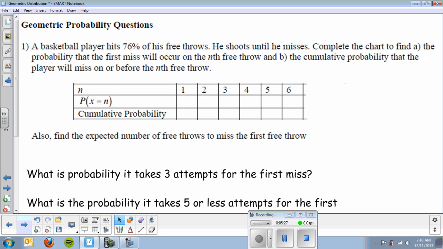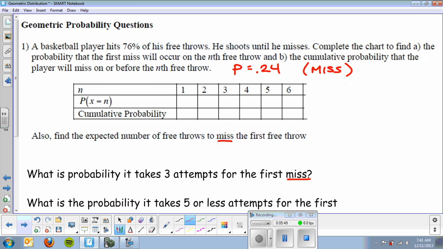Okay, so first thing I'm looking at is p. Now, it is not 0.76. It's actually 0.24. It's actually the probability of a miss because he's basically going to shoot until he misses. So I'm concerned with misses in this case. Look, first miss. All right, find the expected number of free throws to miss the first free throw.